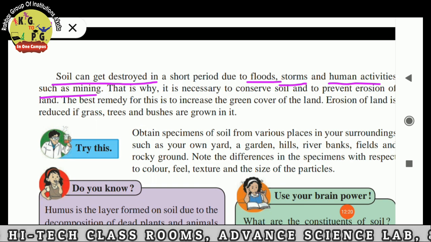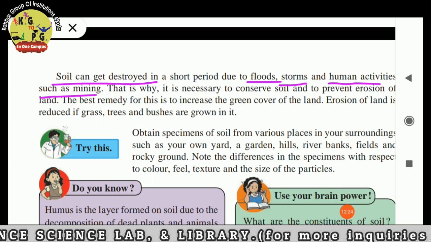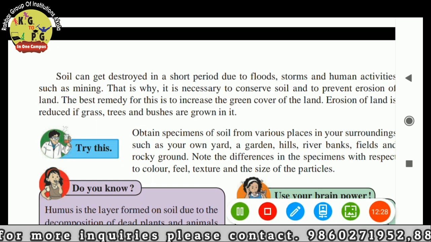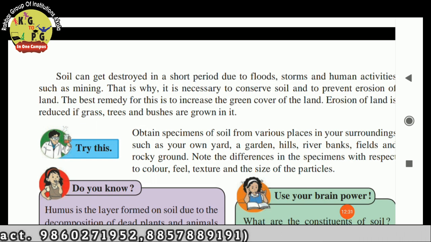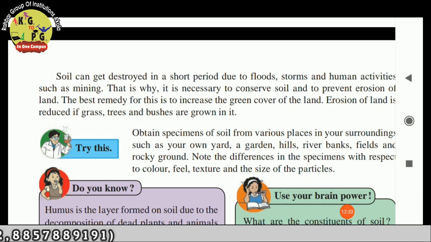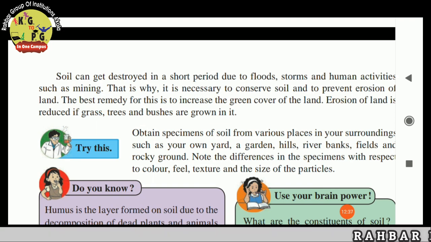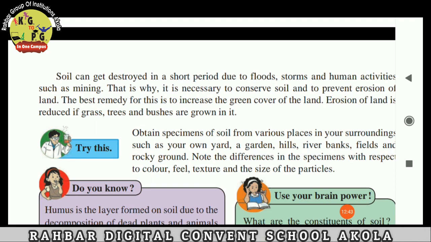That is why it is necessary to conserve soil and prevent erosion of land. Erosion of land is reduced if grass, trees and bushes are grown in it.